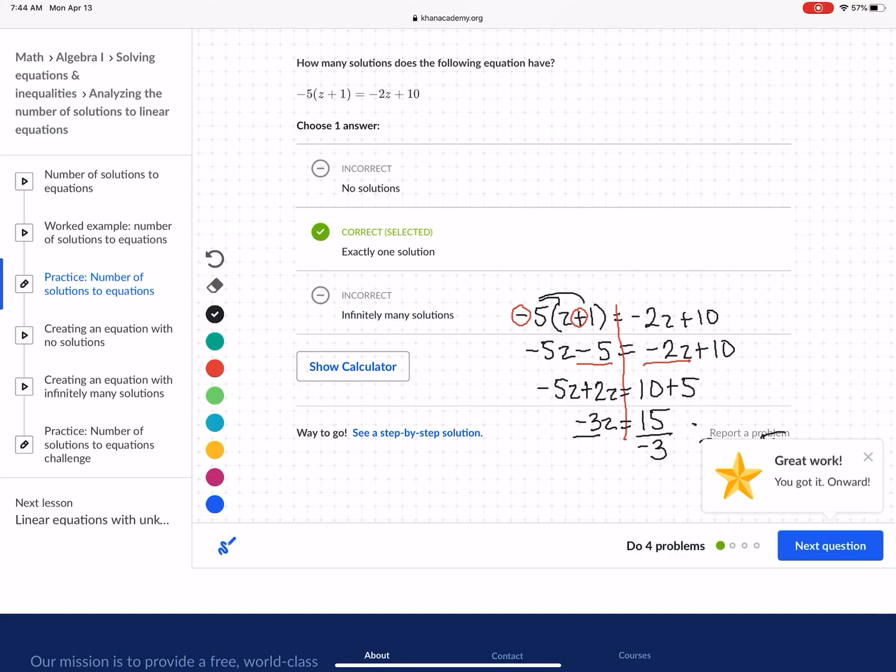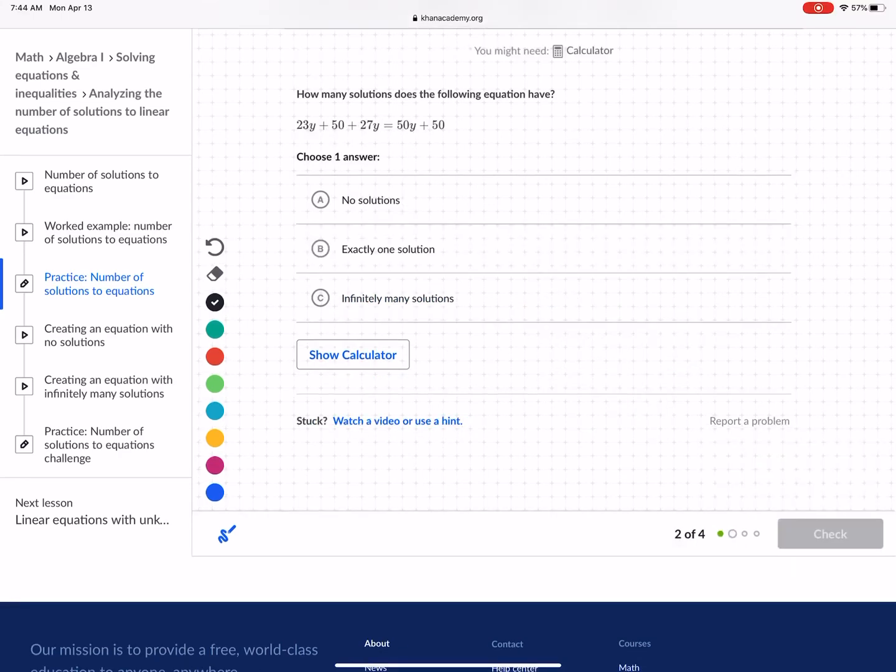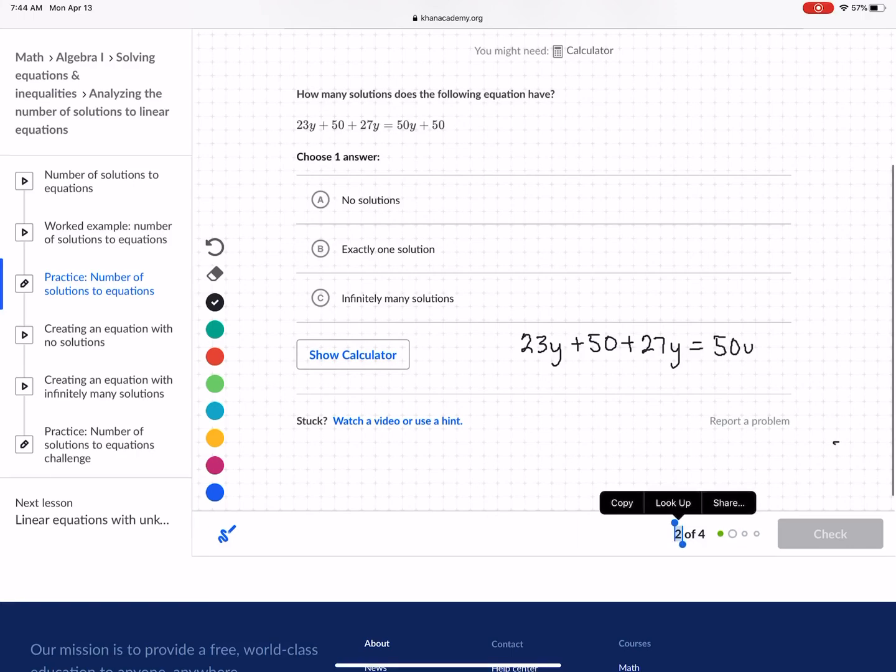Now let's move to the next question. In this question, again, we don't have parentheses, but we're going to solve by sorting out all our y's on one side and constants on the other. So we have 23y plus 50 plus 27y is equal to 50y plus 50.